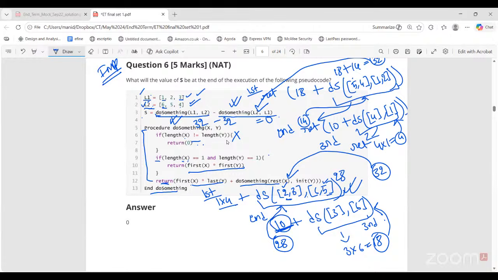Plus again call do something with rest of x and rest of y. So now only one element is left, so you can directly return this statement: first of x into first of y. So 10 plus 18, 28. You have to calculate the whole thing in a particular call before backtracking to the previous call. Okay, ma'am.